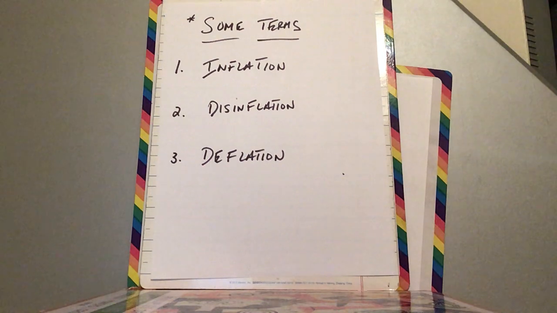So prices were going up 3%, and now they're going up 2.5%. The thing is, they're going up, but they're not going up as much. That term is called disinflation. Now, when prices go down from the base year, that's called deflation. Deflation we're going to get into later on when we talk about the model.